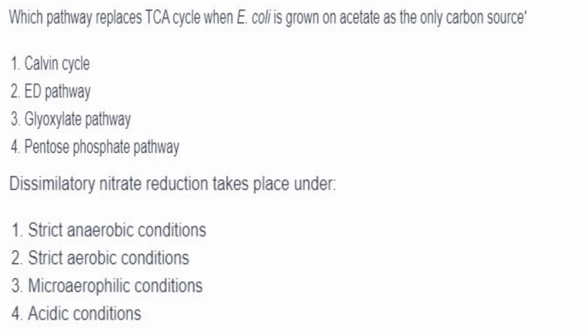Then which pathway replaces the TCA cycle when E. coli is grown on acetate as the only carbon source? It is the glyoxylate pathway. Answer is option 3. Dissimilatory nitrate reduction takes place under? It takes place under strict anaerobic conditions. Answer is option 1.